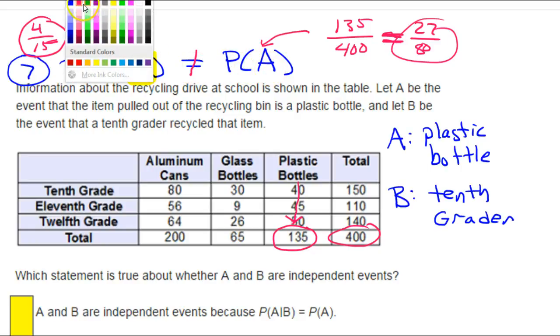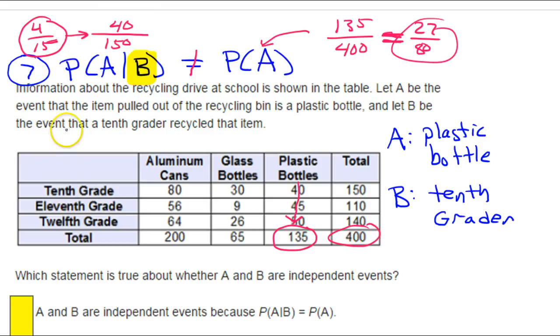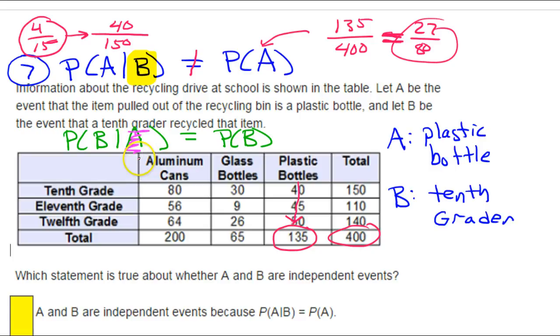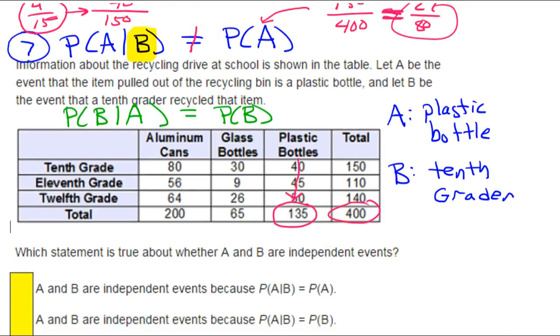Or they could have done it the other way around. They could have started with the probability of B given A, and then we'd be looking for that to equal the probability of B, because it's all about taking the condition, the extra information, and you should be able to throw it out. It shouldn't matter. So the probability of B given A should be the same thing as the probability of B without being given A. But let's look for the first one first, and you can bet that that would also be not equal.